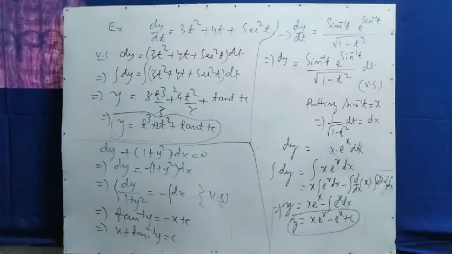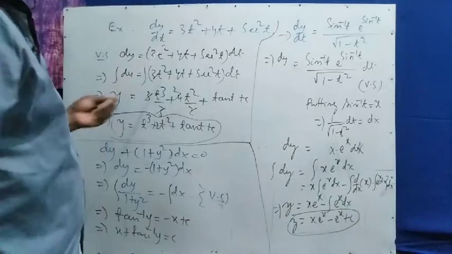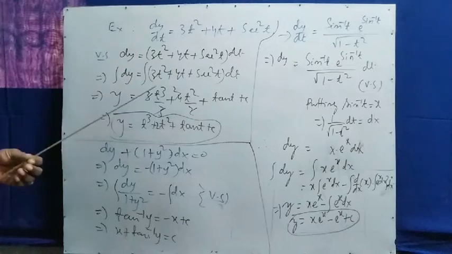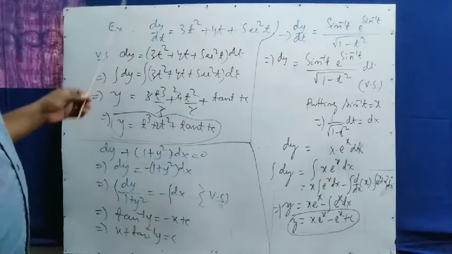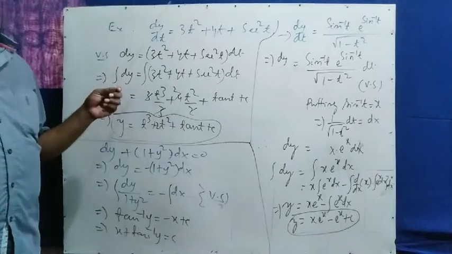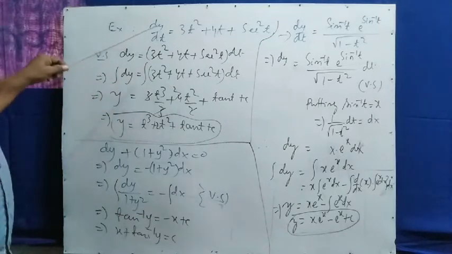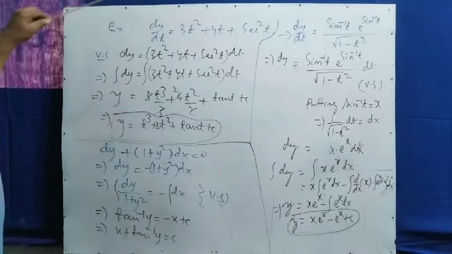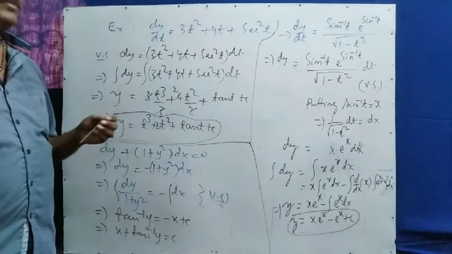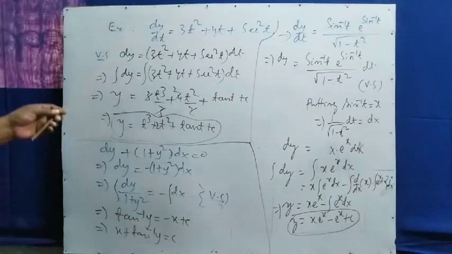Now we will discuss a few examples relating to variable separation. Look at the process. First look at how many variables there are. There are two variables: the first is y and the second is t. You separate t and y.